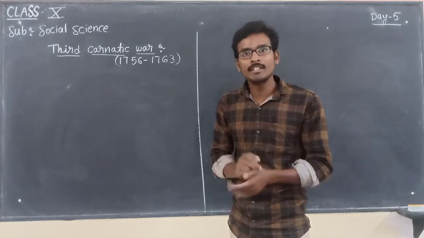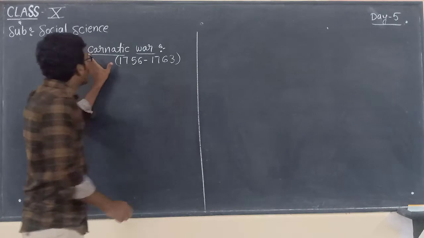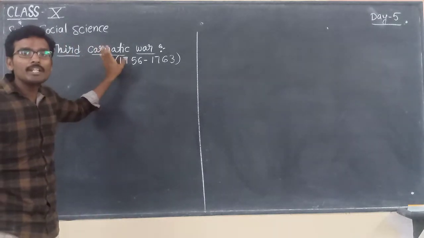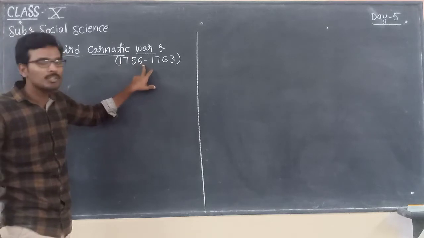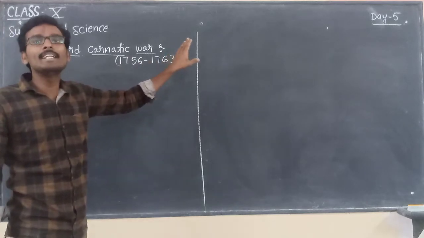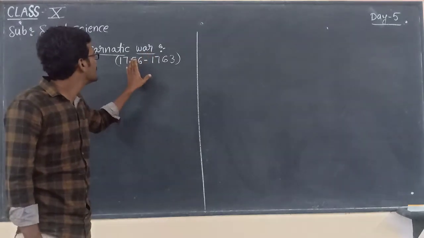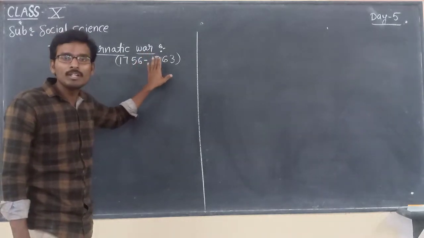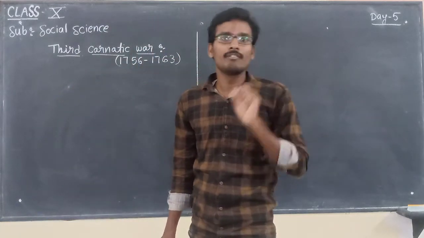and the French in India. The third Carnatic War duration is 1756 to 1763. Listen carefully.